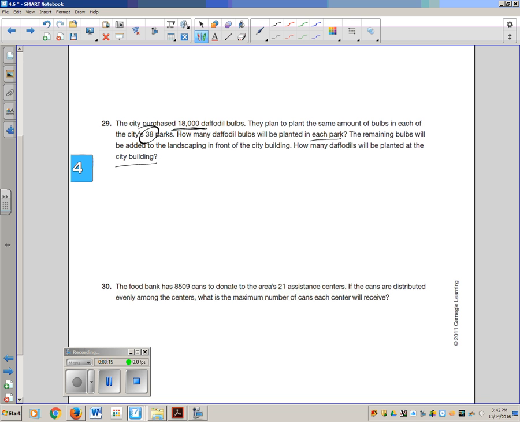All right, 18,000 divided by 38. 38 doesn't go into 18. It does go into 180. 180 divided by 38 is about 4, I think. 4 times 38 is 152.